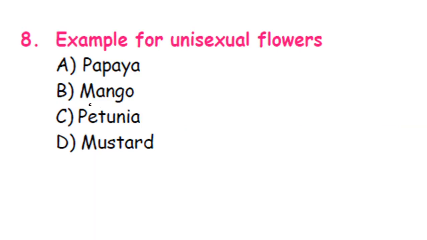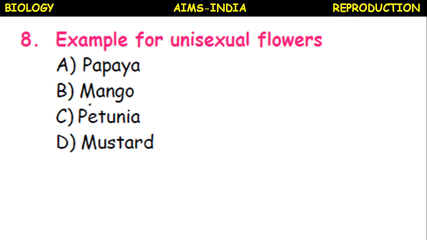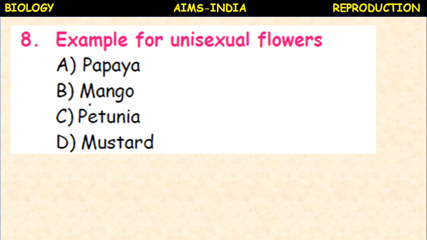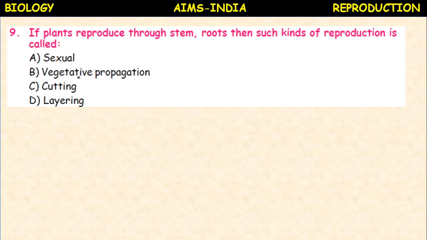Zygote is equal to male nucleus plus female nucleus, which gives rise to the zygotic nucleus. Example for unisexual flower: papaya, mango, petunia, mustard. Papaya is an example for unisexual flowers.